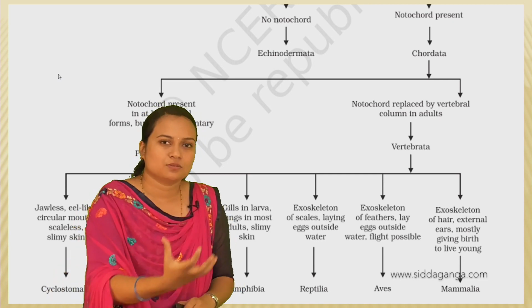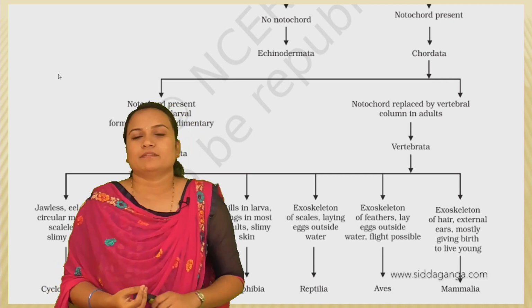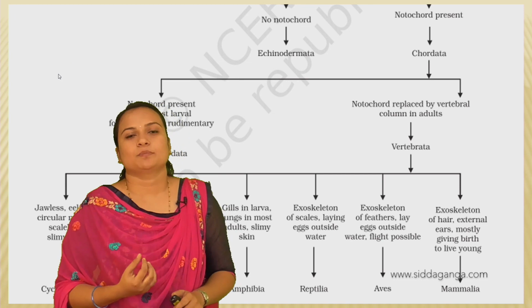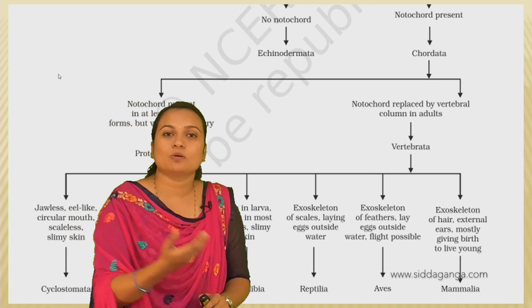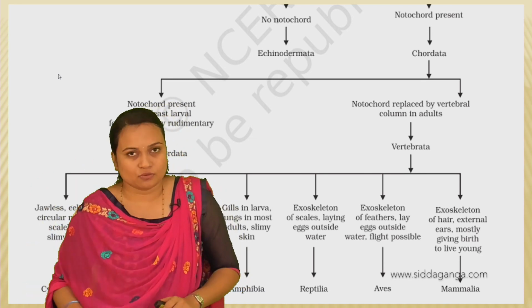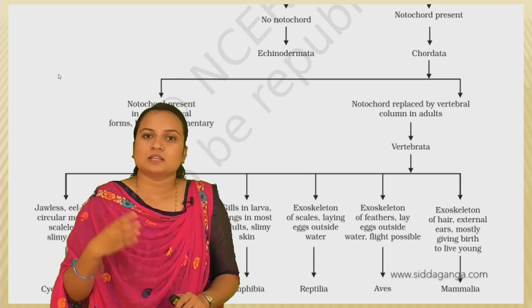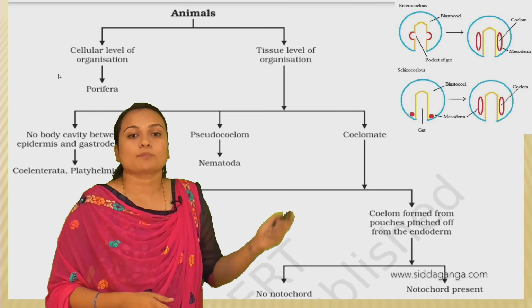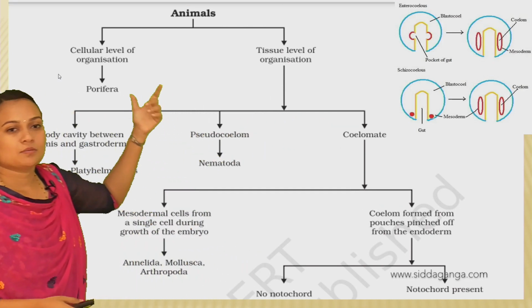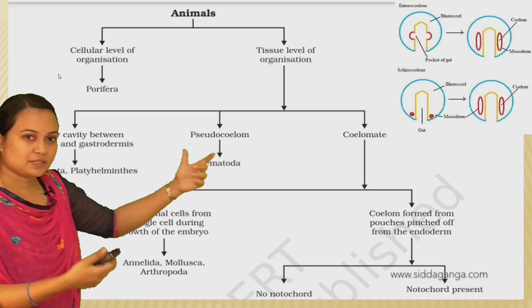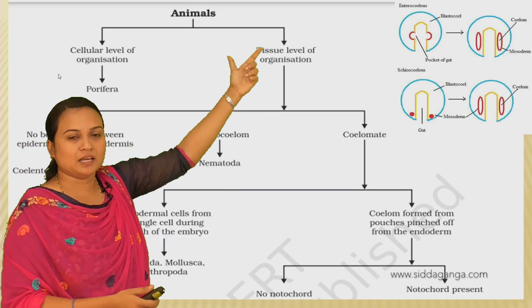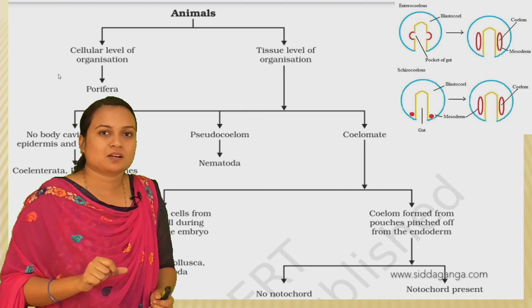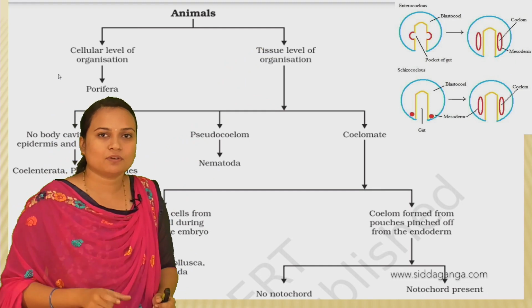So in animals, the characters like level of organization, diploblastic or triploblastic, the body layers, and also the coelom, and the presence or absence of notochord. Based on this, the further classification from the Porifera. So these Porifera, they are the phyla. The kingdom Animalia, and next coming to that is the phylum, right?